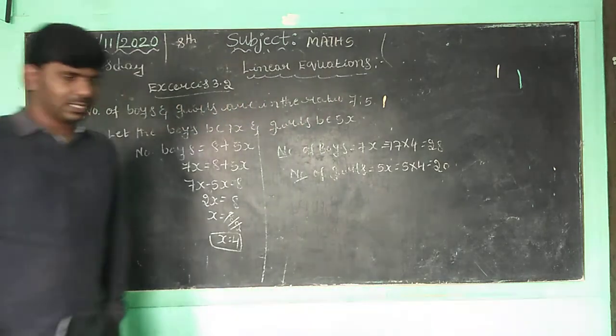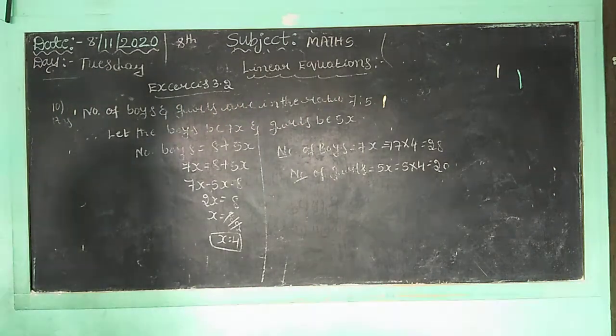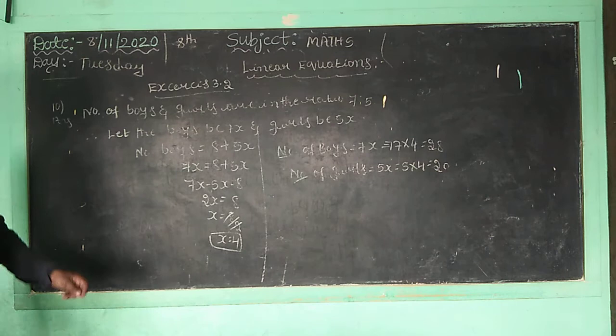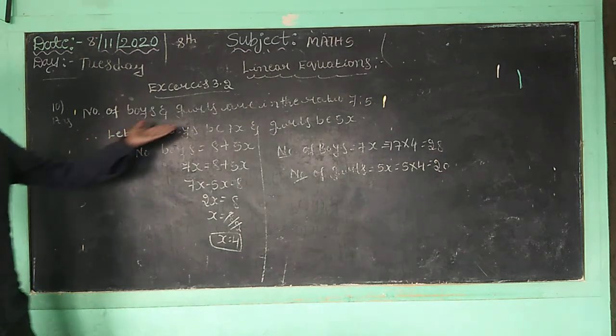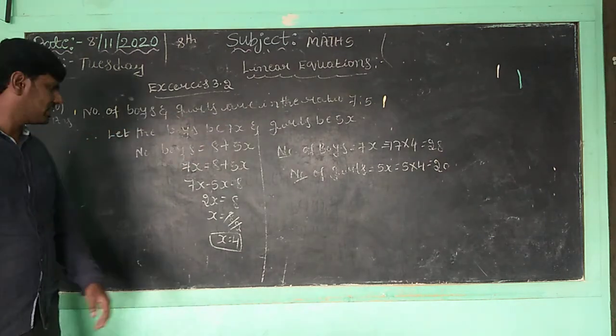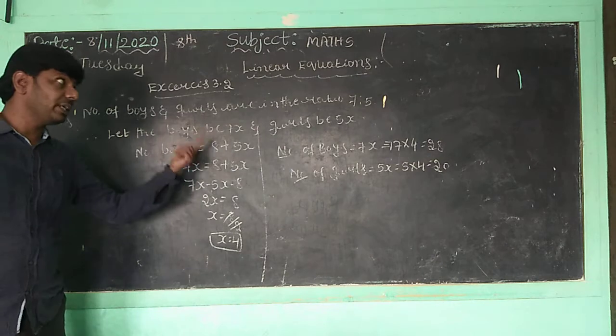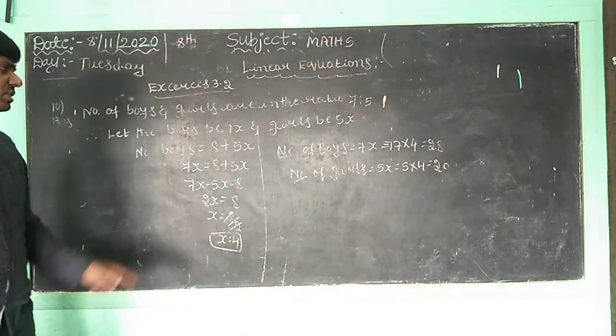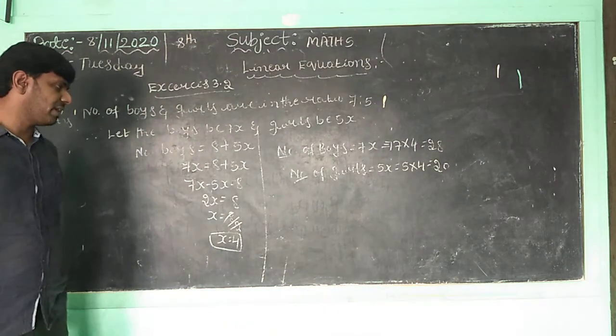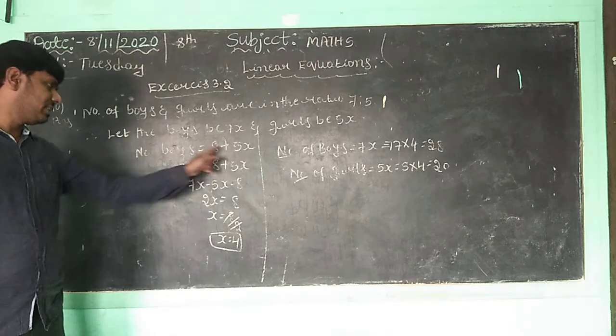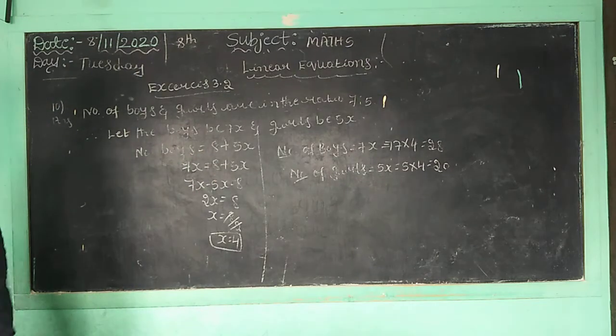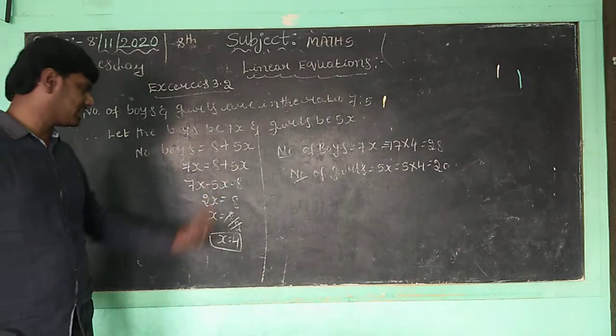Any doubt, children here? First, the number of boys and girls is given in the ratio 7:5. Let the boys be 7x and the girls be 5x. The number of boys is equal to 8 more than the girls. That's why 7x is equal to 8 plus 5x. This plus 5x will come to the left hand side as minus 5x, and 2x is equal to 8.